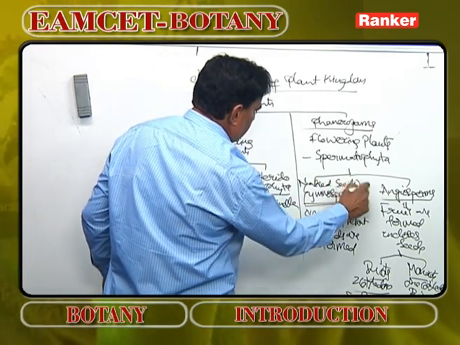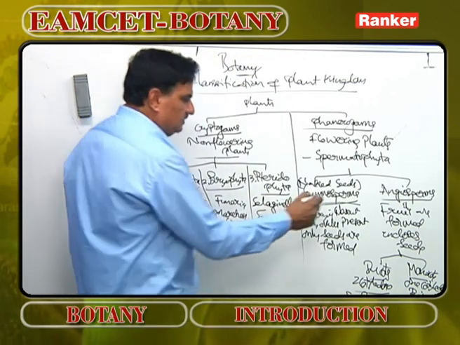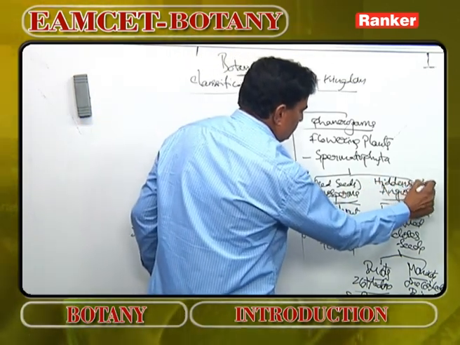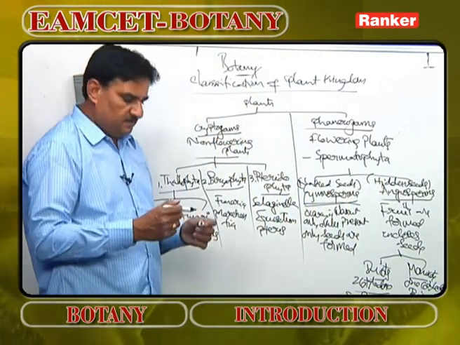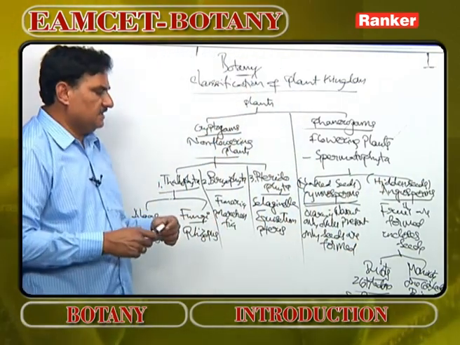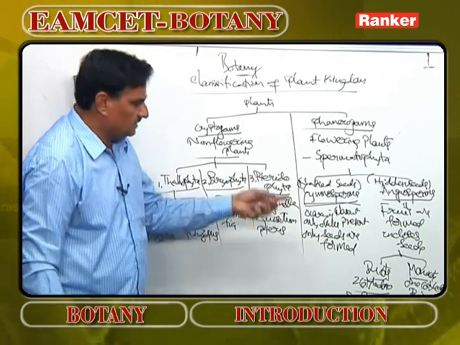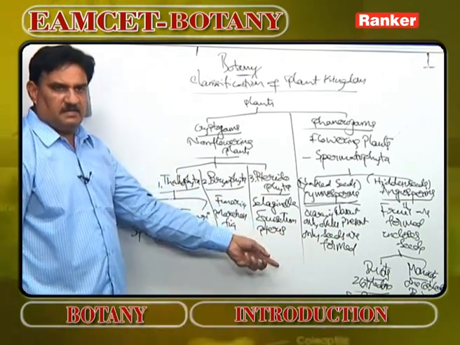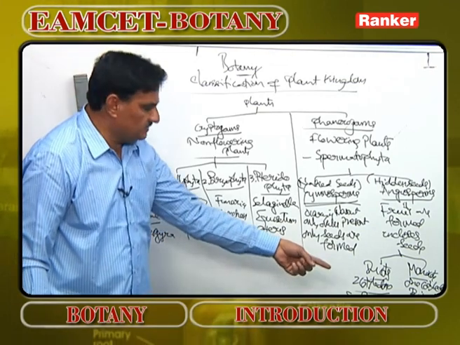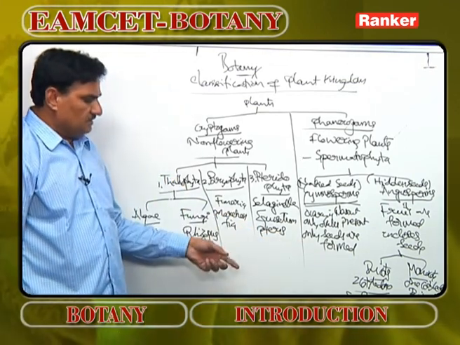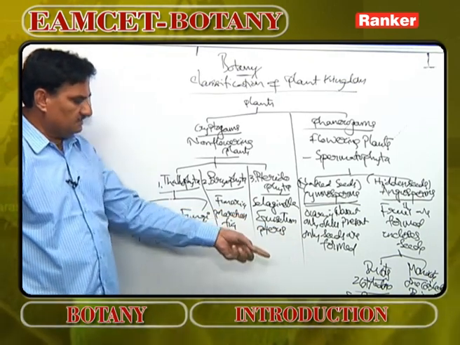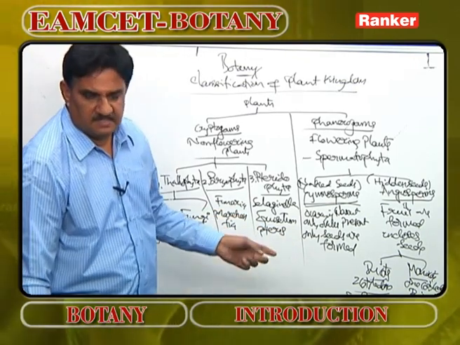Gymno means naked, sperm means seeds. Angiosperms itself means hidden seeds. Why are seeds hidden? Because fruits are formed. The ovary is present, fruits are formed, and seeds are enclosed within the fruits. Angiosperms are divided into dicots and monocots. Dicot means two cotyledons, monocot means one cotyledon. Rice and maize come under monocots. Datura and many other plants come under dicots.